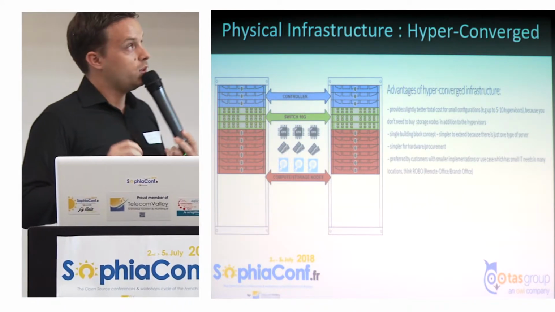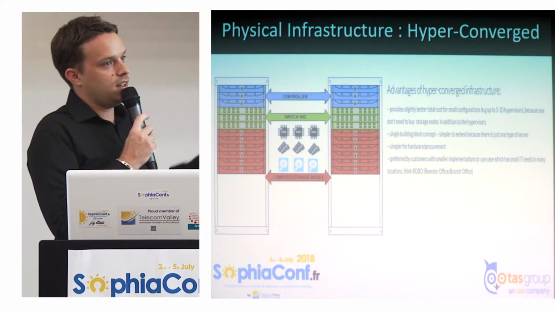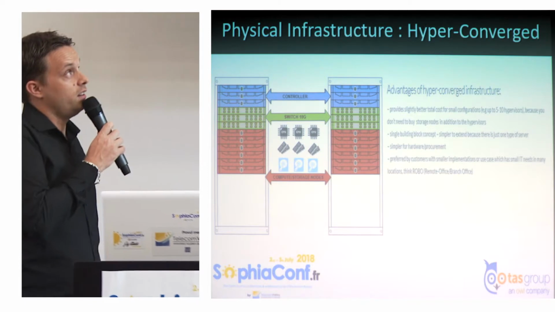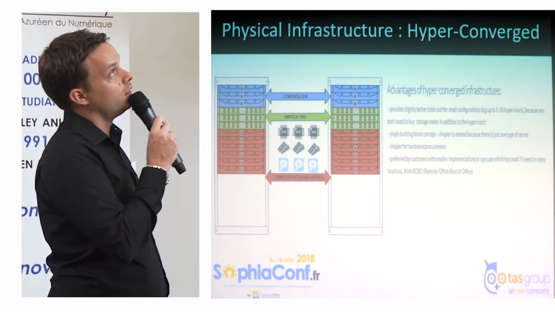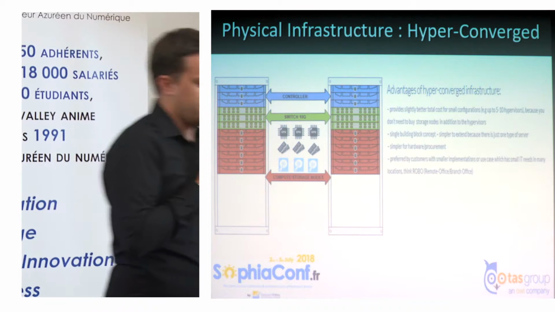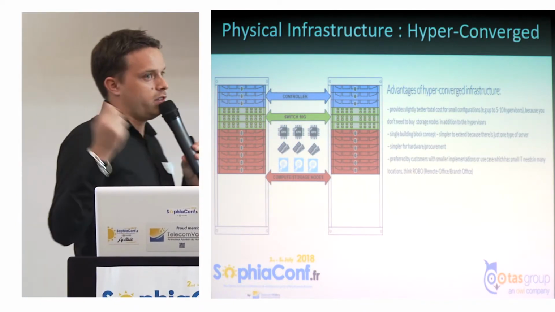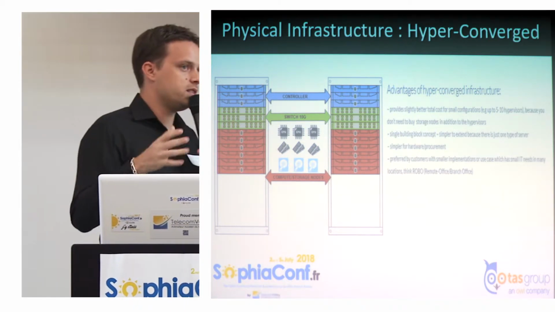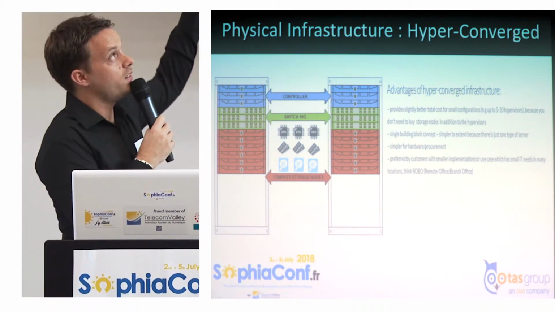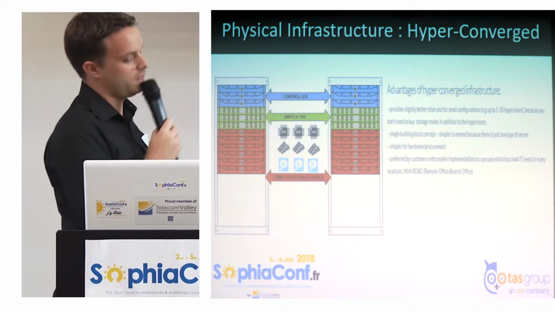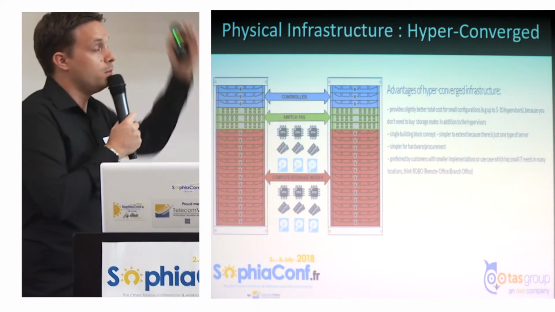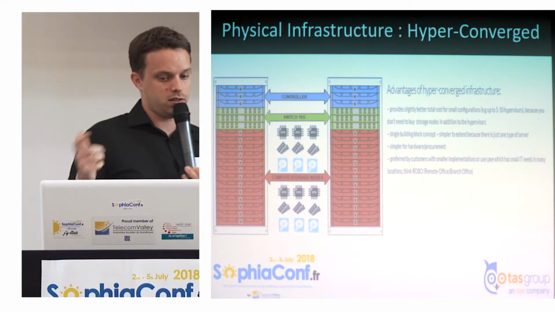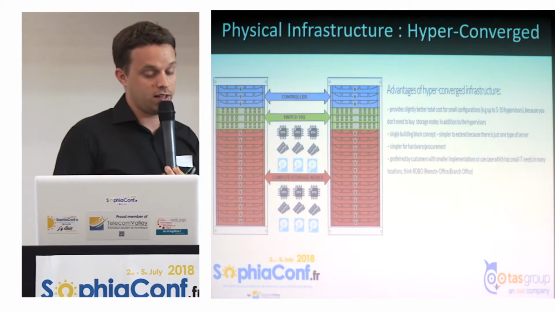So we can easily scale our infrastructure by just adding servers, and we can manage our costs by always adding the same kind of servers with disk, CPU, and RAM. So we can complete all of our racks and manage our costs just by adding one kind of server.